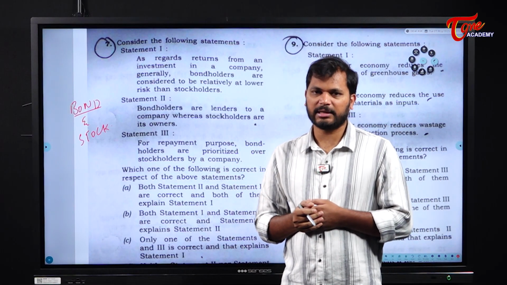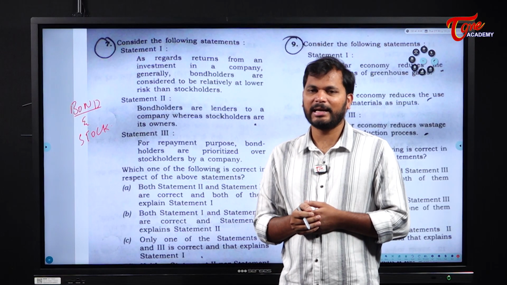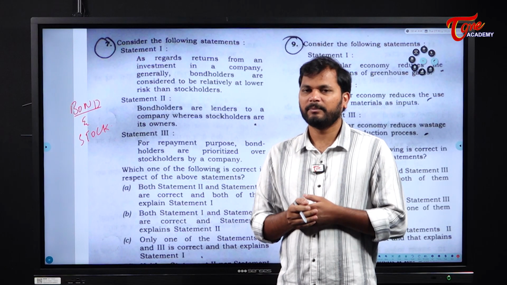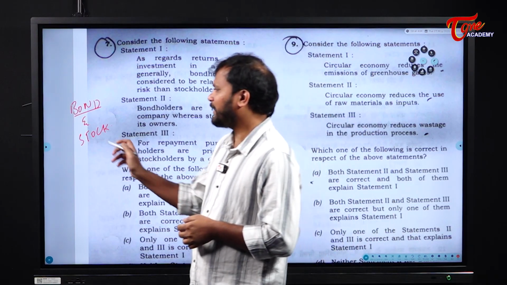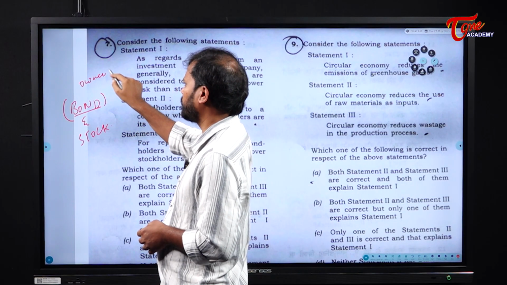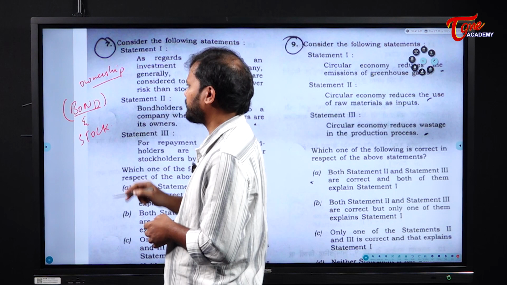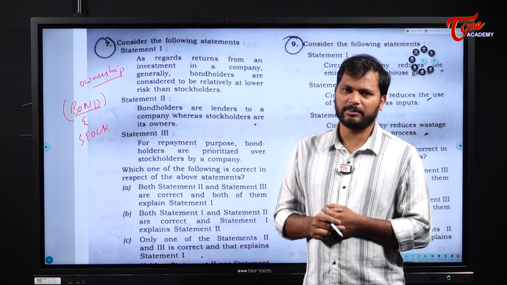For example, if I am starting a particular company, then I need to source my investment. For that purpose, I borrow money from one particular entity by issuing a bond. So a bond is not technically part of ownership. If I am borrowing money from any other source, that person will not have ownership in my company.